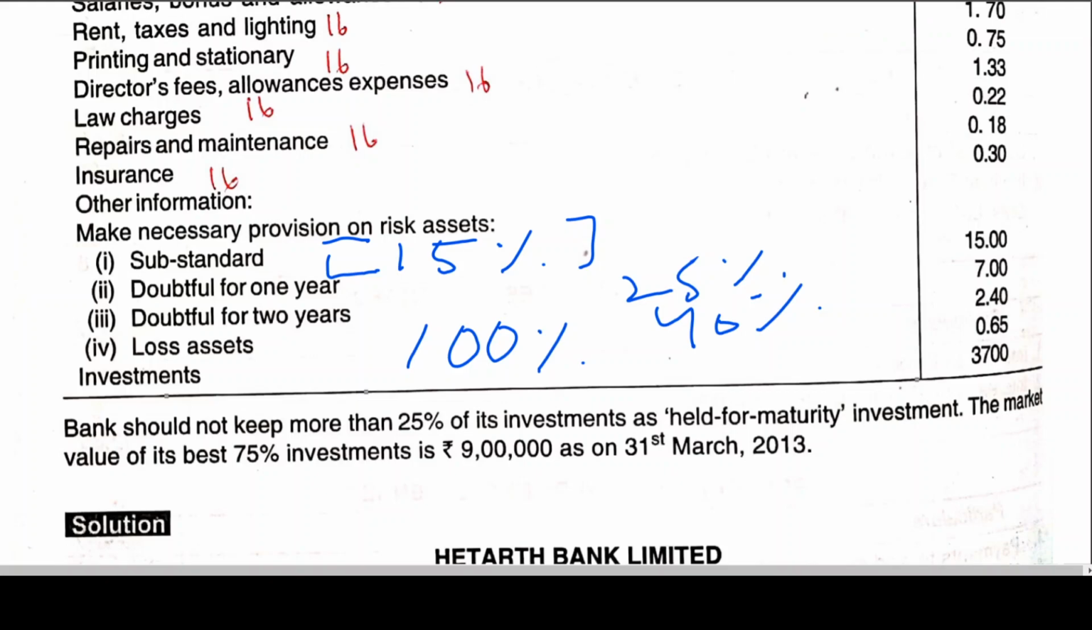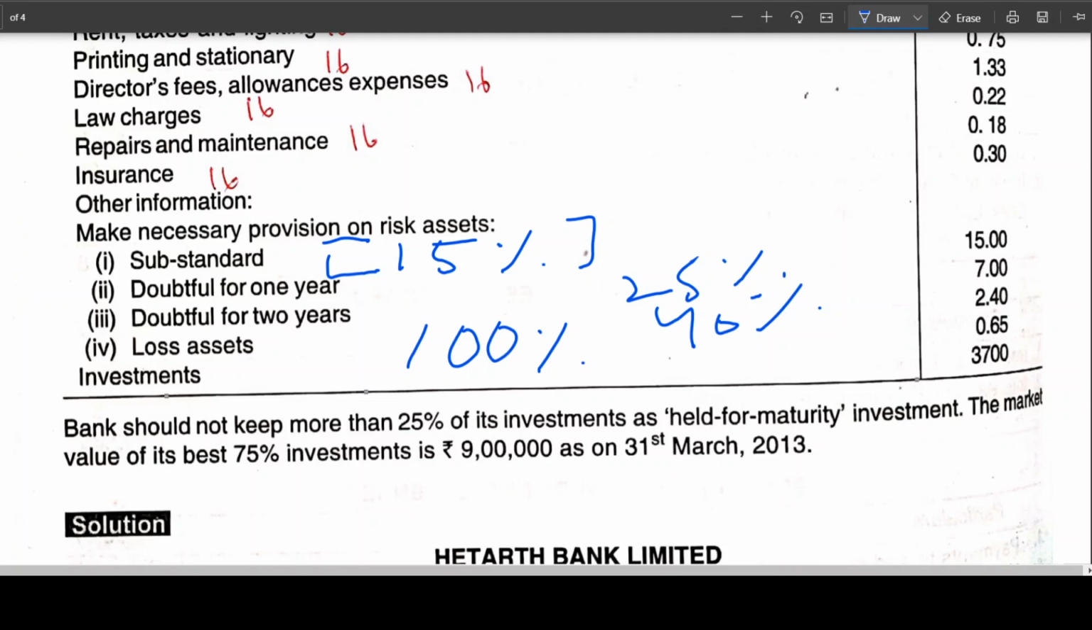Substandard, what is the provision? 15% of 15 lakhs. Doubtful for 1 year, 25% on 7 lakhs. Doubtful for 2 years, 40%. More than 3 years is 100%, but this is doubtful for 2 years, 40%. Loss assets, how much? 100%. Okay, right. So I think you got the clarity. For this, you need to do working notes.